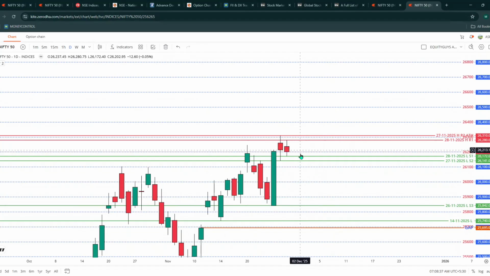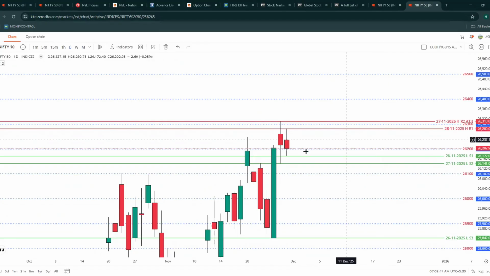The first 15 minutes high and first 15 minutes low are very, very important. Towards the upside, R1 is very important. Towards the downside, S1 is a very, very important zone. If it crosses S1 or closes below S1, then 26,100 will act as a strong support zone. If it is going upside, then R2, that is the all-time high, will act as some more resistance.